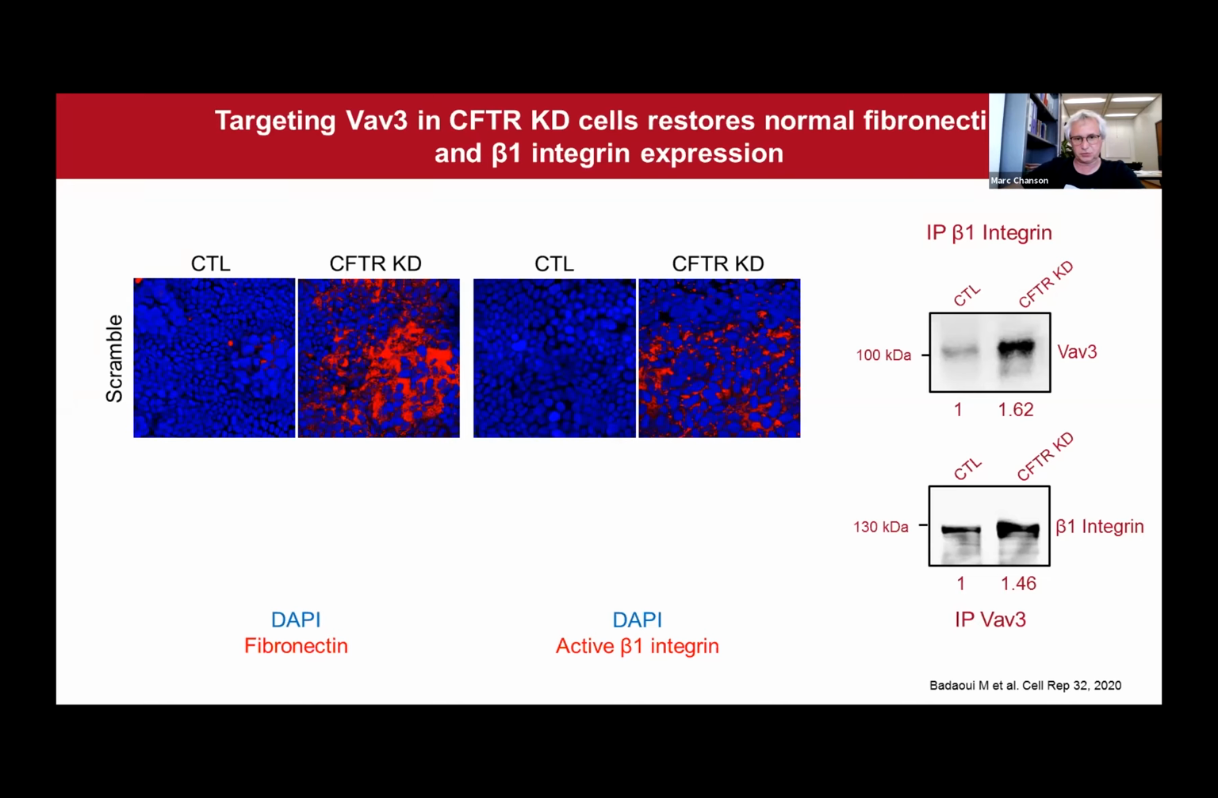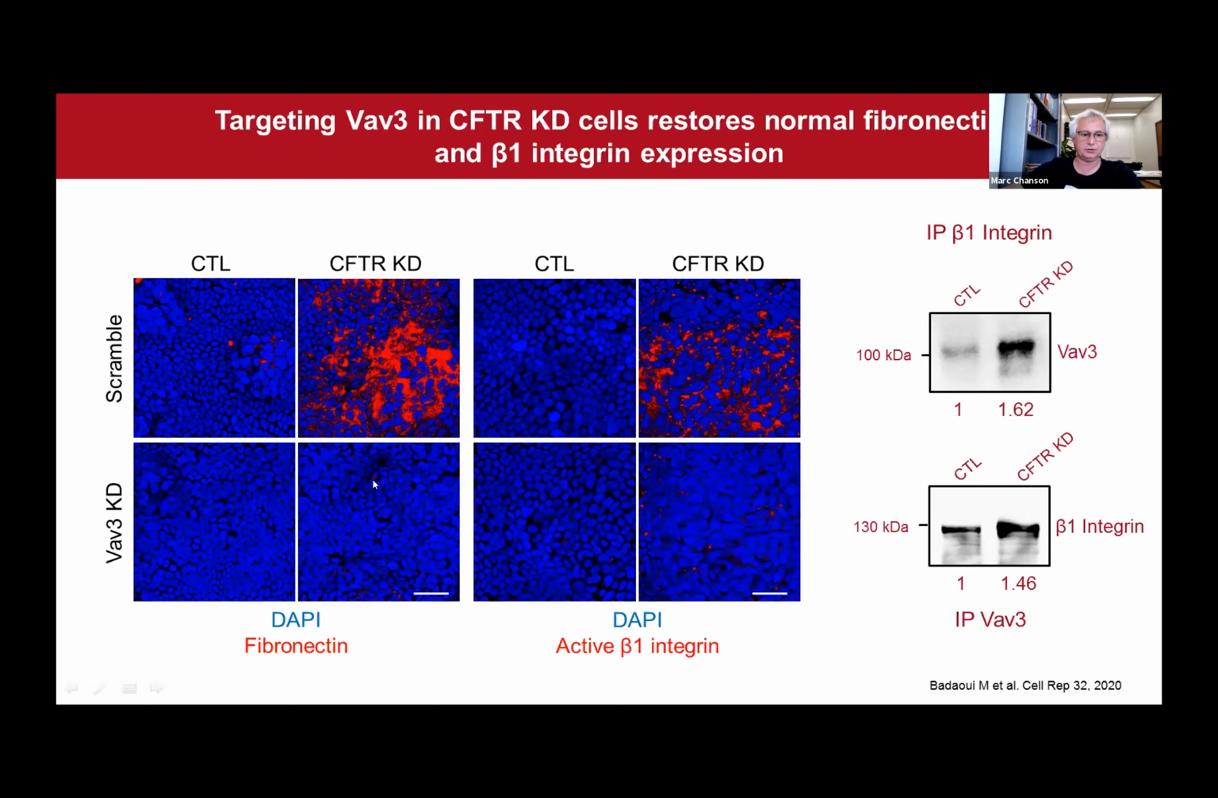To address these questions, we generated double knockdown Calu3 cells, knockdown for CFTR and knockdown for VAV3, again by using the CRISPR-Cas9 technology. And as you can appreciate on this immunostaining, knocking down VAV3 totally prevented the apical deposition of fibronectin to the cell surface and also prevented the activation of beta-1 integrin.